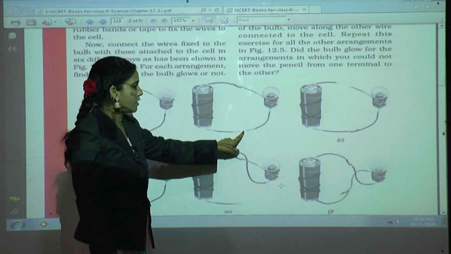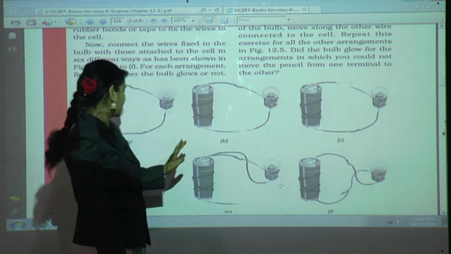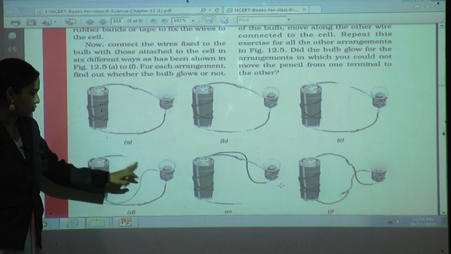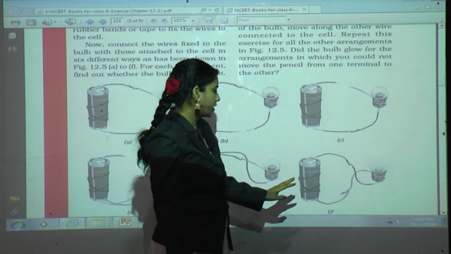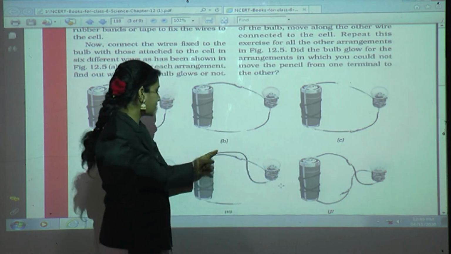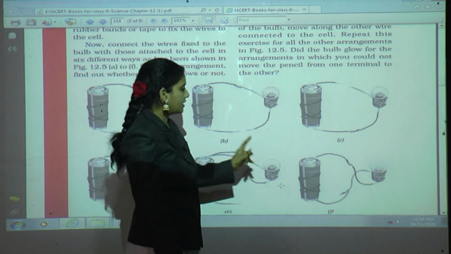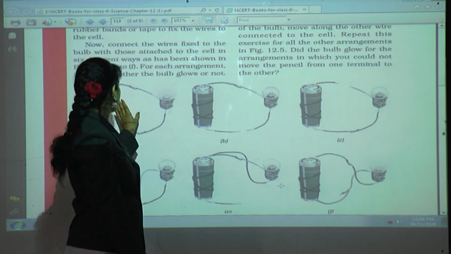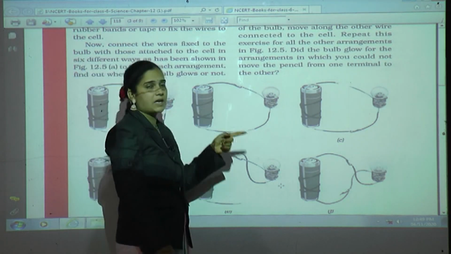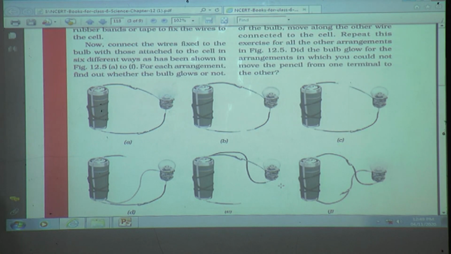Here B is an open circuit. Here in C also an open circuit. D here also an open circuit. E also an open circuit. Open circuit means it is connected to only one terminal of a cell. But F is a complete, that means closed circuit. So the bulbs in A and F are glowing. That's why B, C, D, E are not glowing.